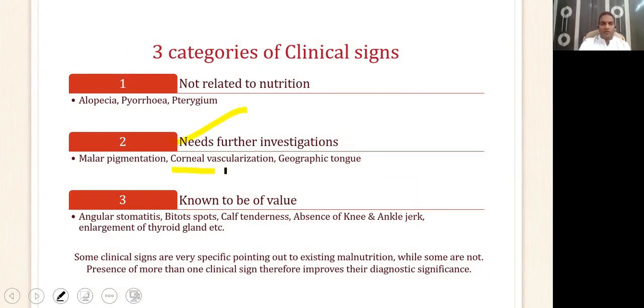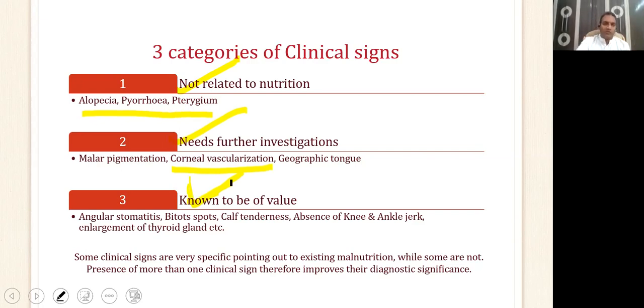Now, corneal vascularization can occur because of vitamin A deficiency, but it can also occur because of infection, or because of an injury. So it needs further investigation, not related to nutrition. That means these things, pyuria, alopecia, pterygium, are not signs of malnutrition. Known to be of value. Even now, they don't say that it is diagnostic of malnutrition. They simply say it is known to be of value.